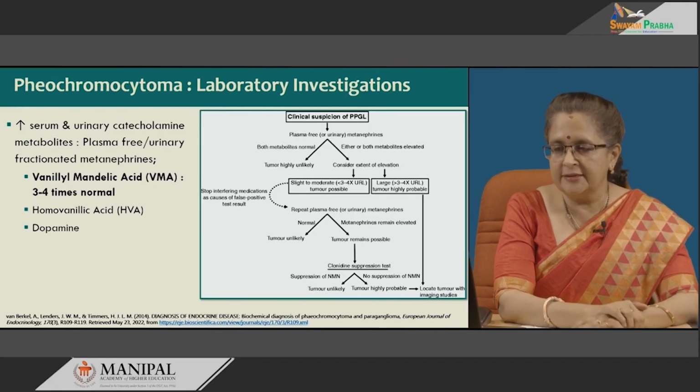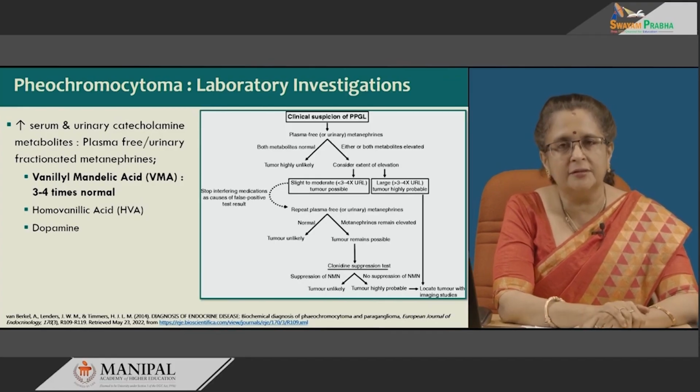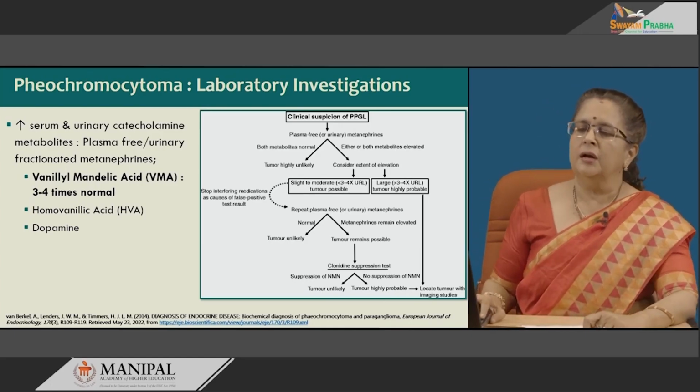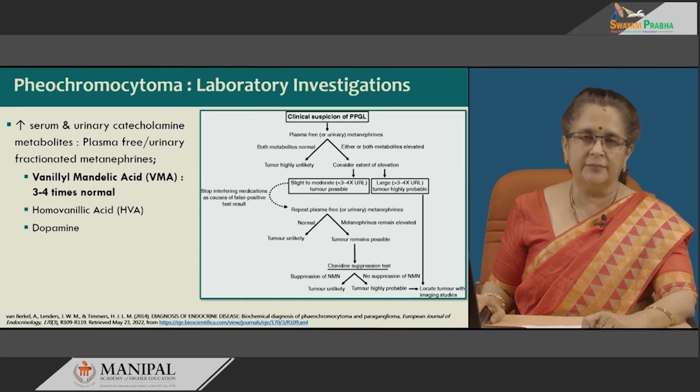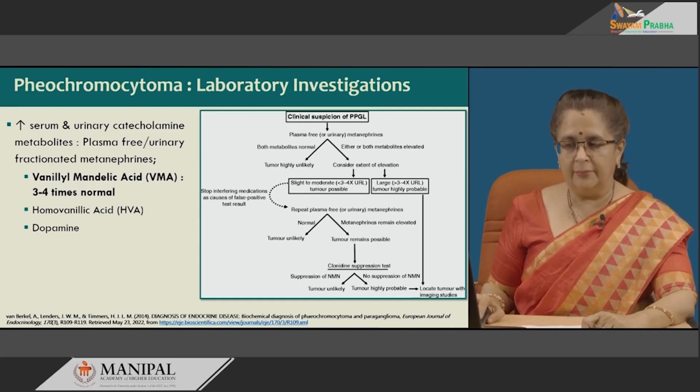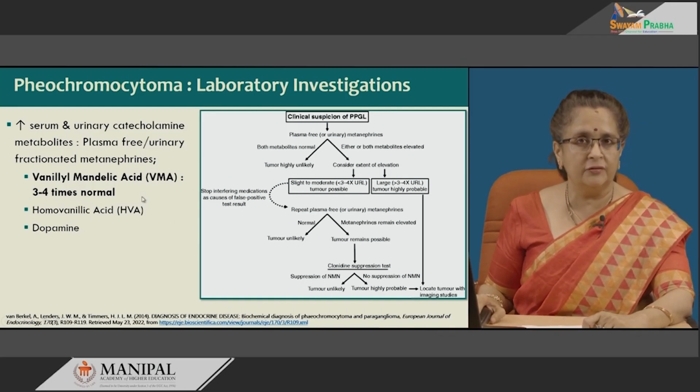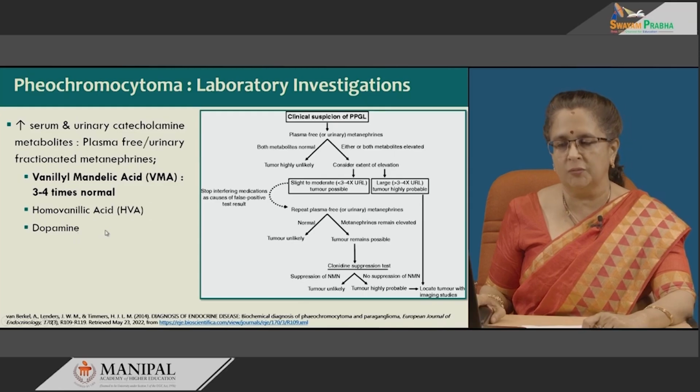Okay, the laboratory investigations of pheochromocytoma include detection of elevated levels of serum and urinary catecholamines and their byproducts. So, these would be fractionated metanephrines, vanillylmandelic acid, that is VMA, which is 3 to 4 times normal if there is pheochromocytoma, homovanillic acid, which is a byproduct of dopamine, as well as dopamine.